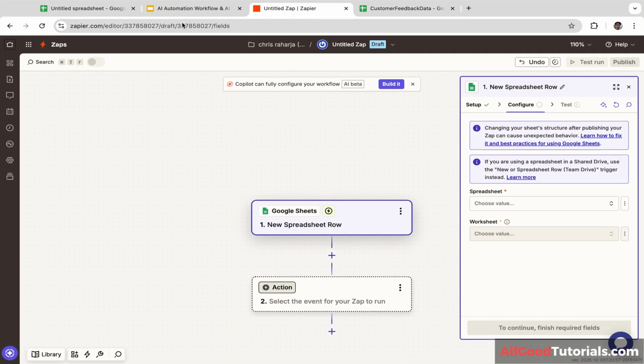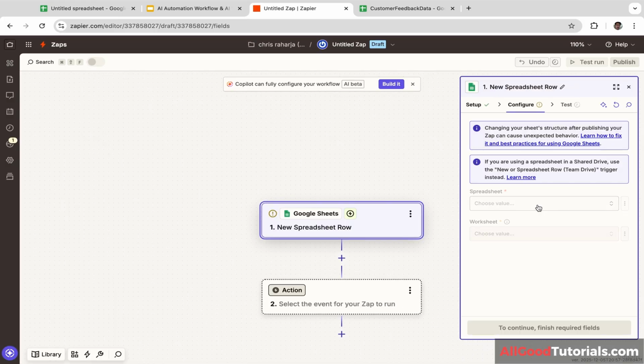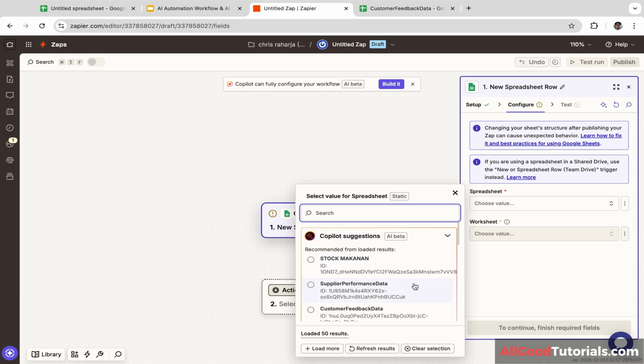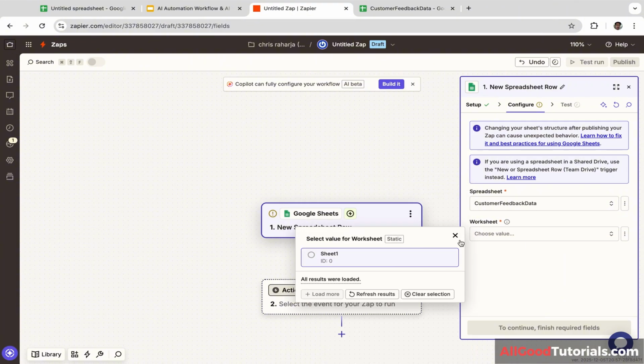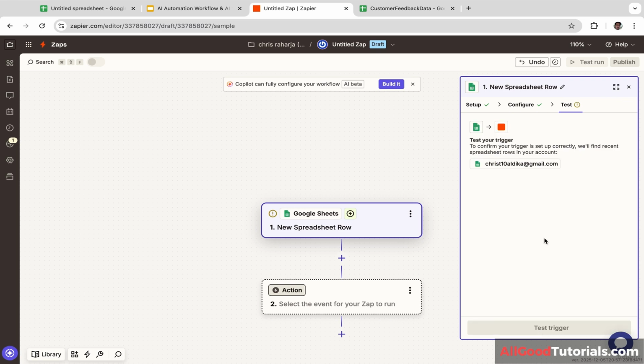Okay, now let's go back to Zapier and refresh the page. We are going to click choose value, and let's click customer feedback data because we want to connect Zapier to this file. For the worksheet, I'm going to select sheet 1, and let's click continue.